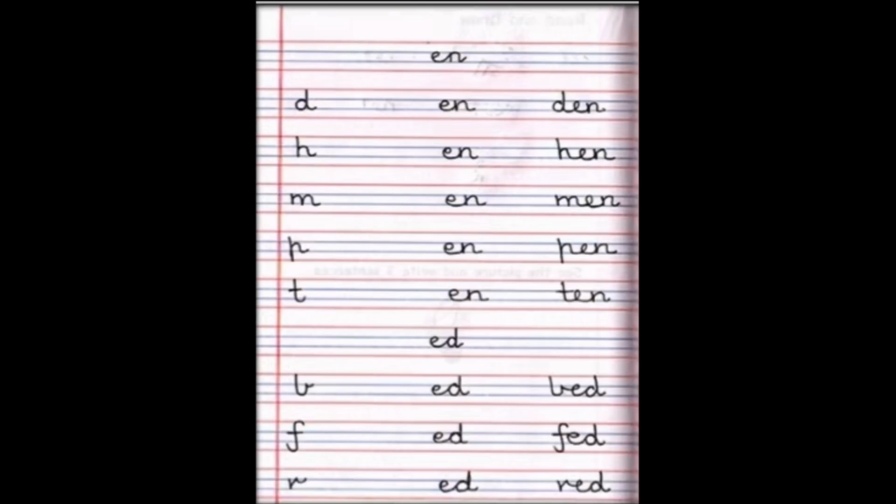Come on, say den, hen, men, pen, ten, bed, fed, red. So today we learned the EN words and the ED words.